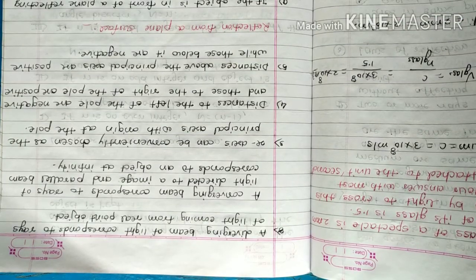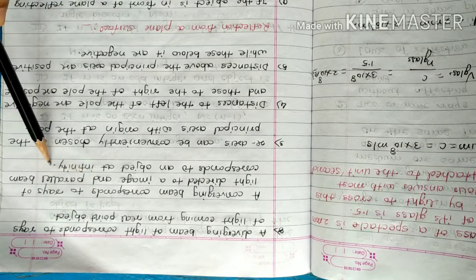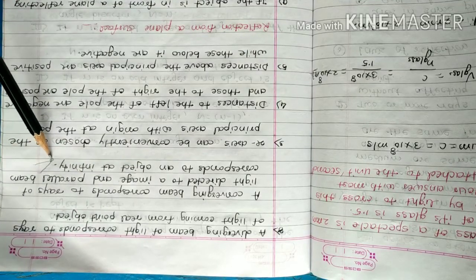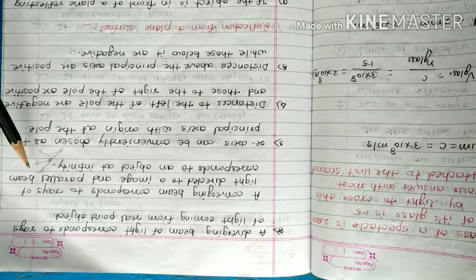Next sign convention is that a diverging beam of light corresponds to rays of light coming from a real point object. That means suppose this is the point object and the rays emitting from this point object are in that manner. These rays are diverging.